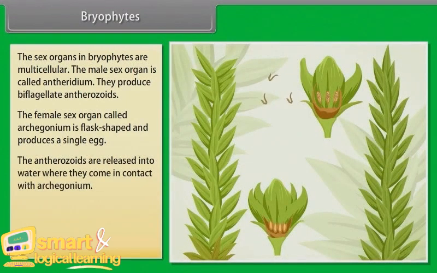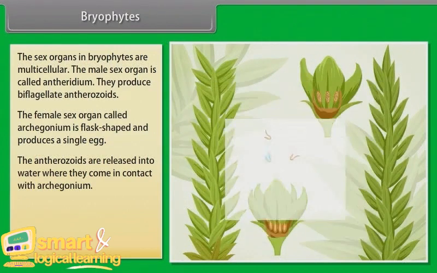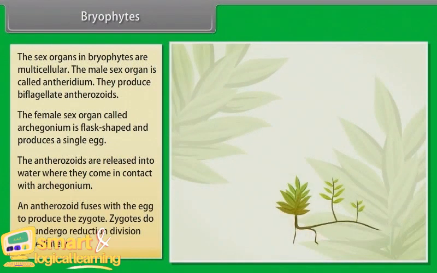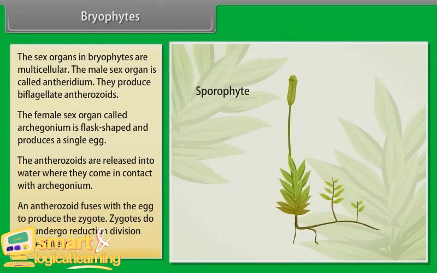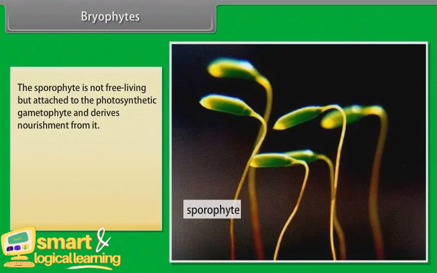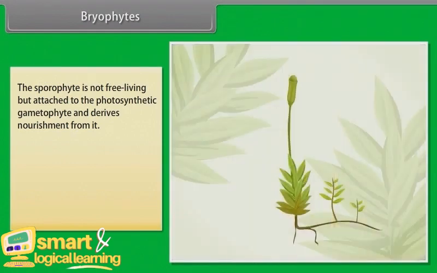The antherozoids are released into water where they come in contact with archegonium. An antherozoid fuses with the egg to produce the zygote. Zygotes do not undergo reduction division immediately. The sporophyte is not free-living, but attached to the photosynthetic gametophyte and derives nourishment from it.